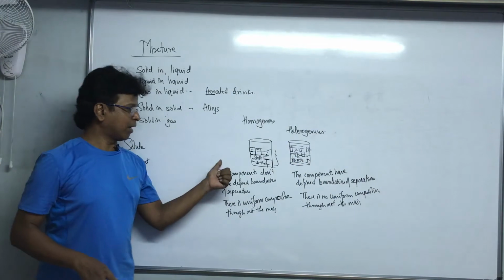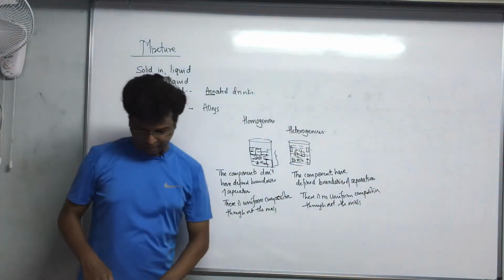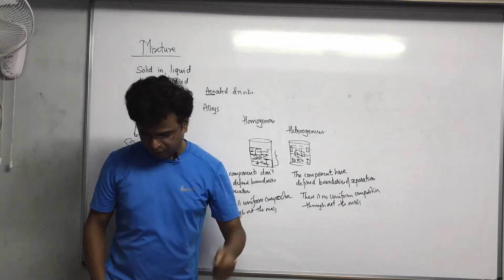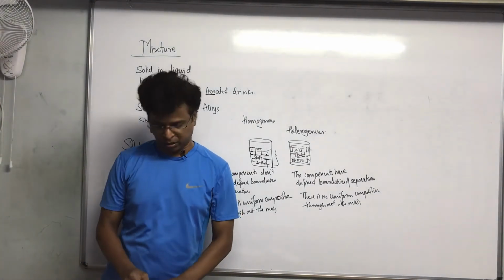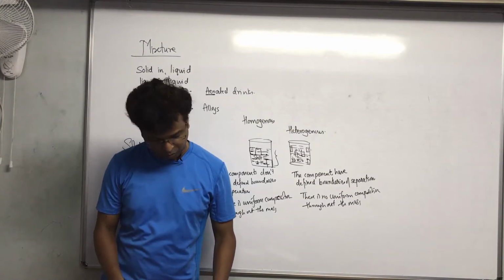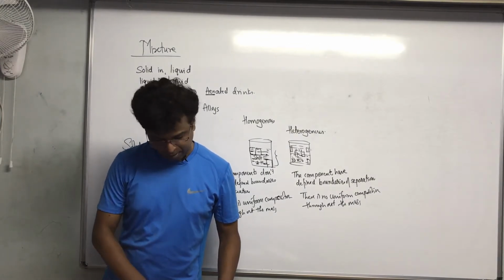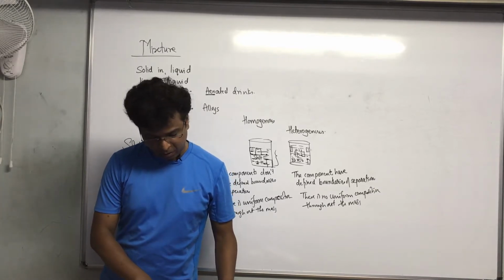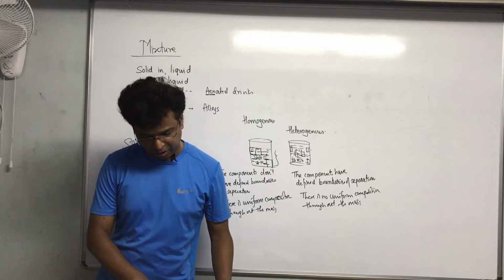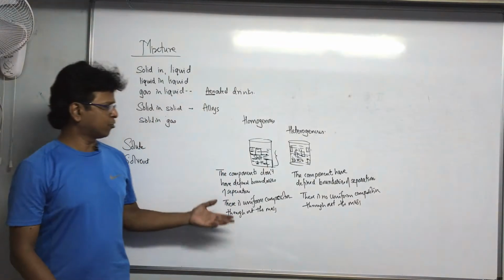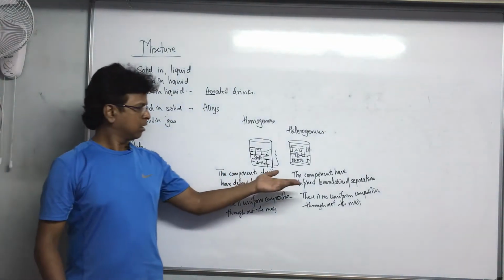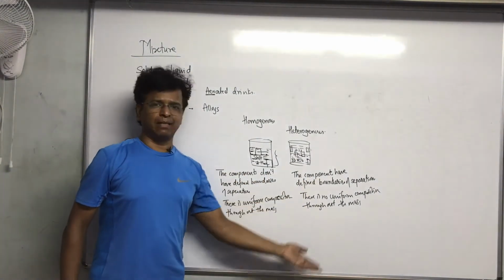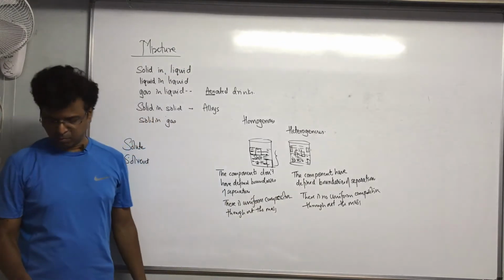This is one question that is asked, of course twice. On page number 15 it is asked: list the points of difference between homogeneous and heterogeneous mixtures. It is repeated on page number 18: differentiate between homogeneous and heterogeneous mixtures with examples. You can take the same examples: salt in water, oil in water, or sand in water. That is more than sufficient.